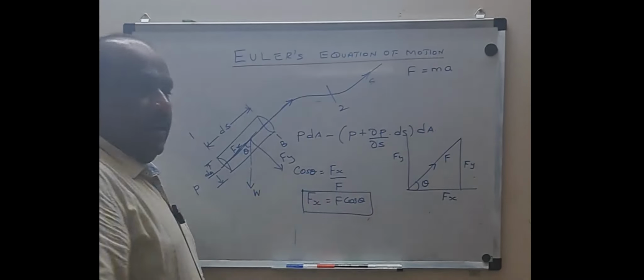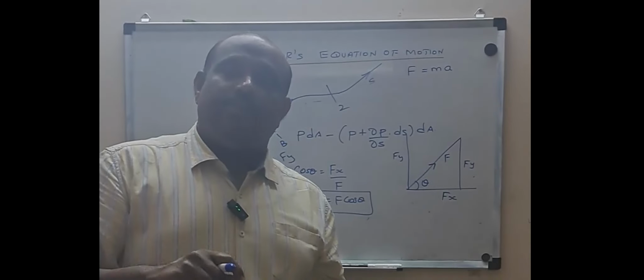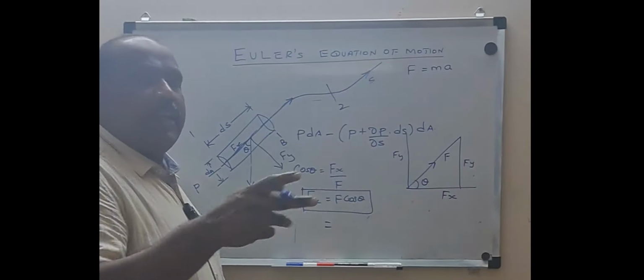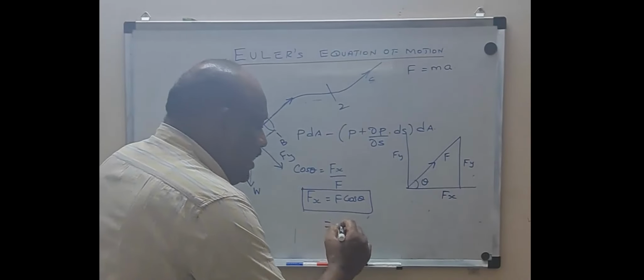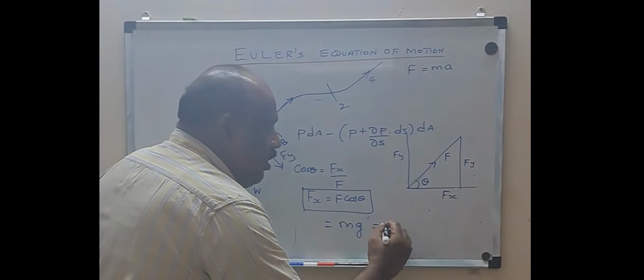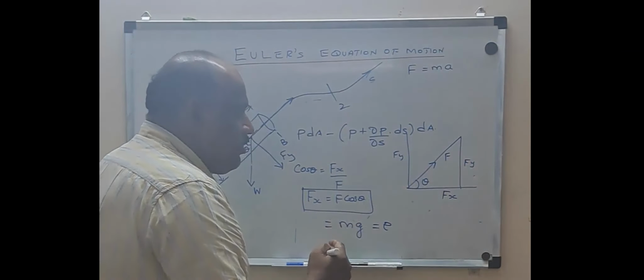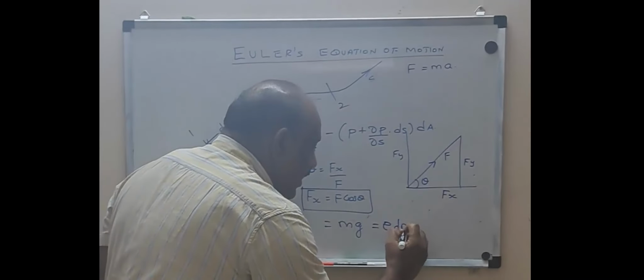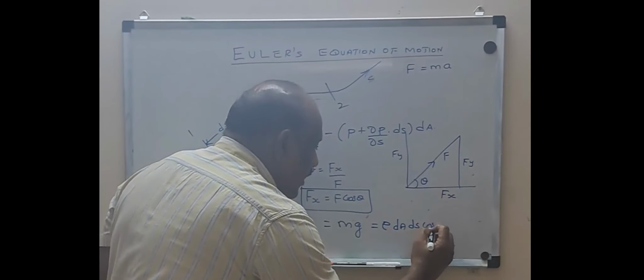So Fx will be equal to F into cos theta. Now first of all we should know what F is. F is nothing but weight, because force and weight have the same unit. What is weight? Mass into gravity. What is mass? Density into volume. And what is the volume? dA into ds. So dA, ds into cos theta.